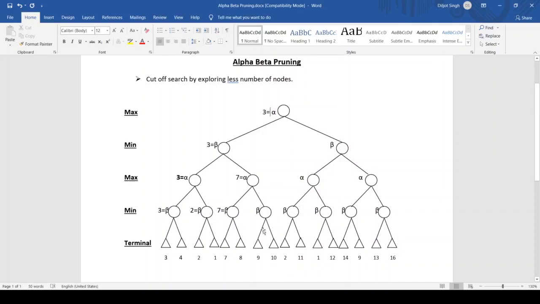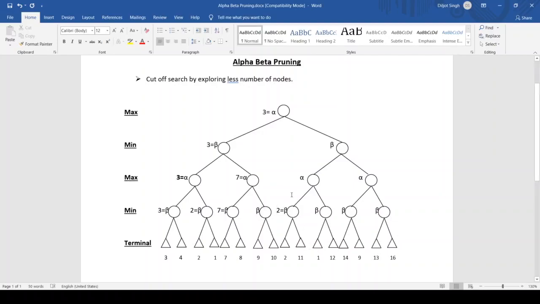So coming to this node, 2, from 2 and 11, we are at the leaf node, that is the terminal node. From 2 and 11, we have to calculate the min, so the min value will be 2. Here the min value is 2, right?